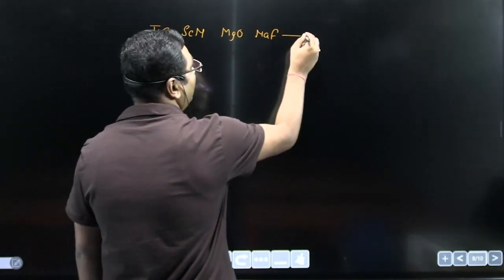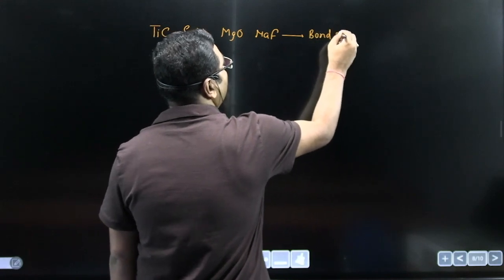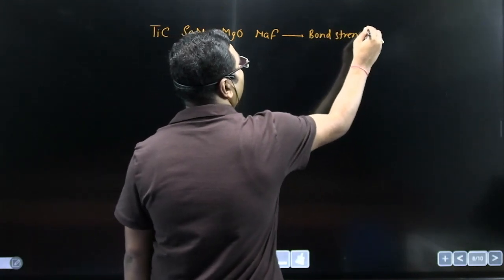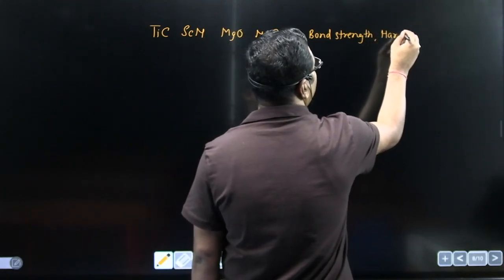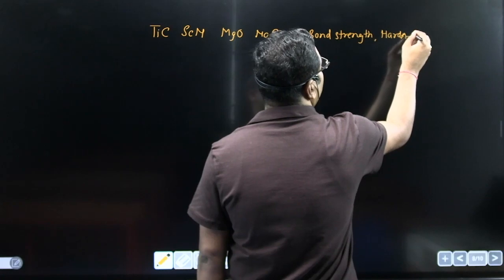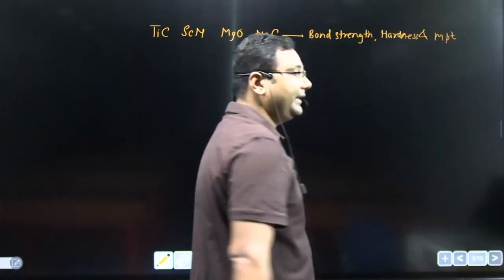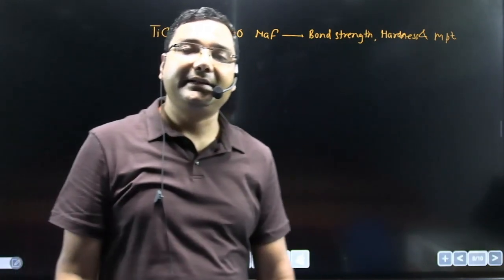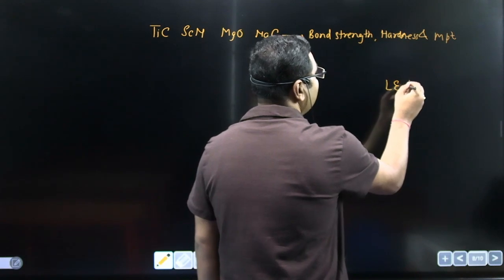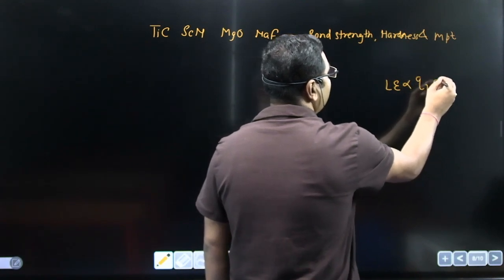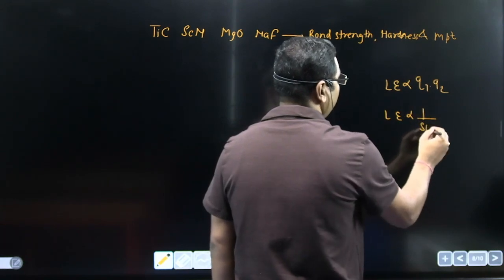Now we have to explain bond strength, hardness and melting point. So these can be explained with the help of lattice energy. And as I have told you earlier, lattice energy is directly proportional to product of charge and it is inversely proportional to size.